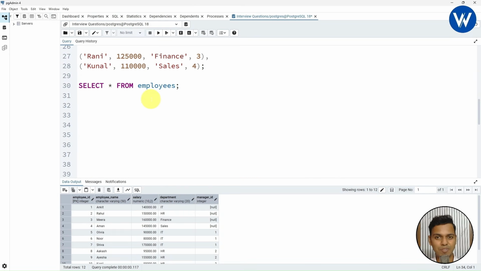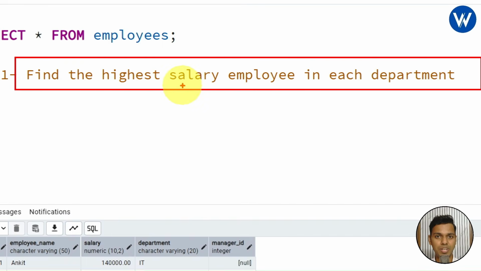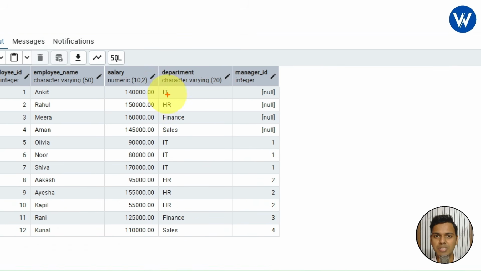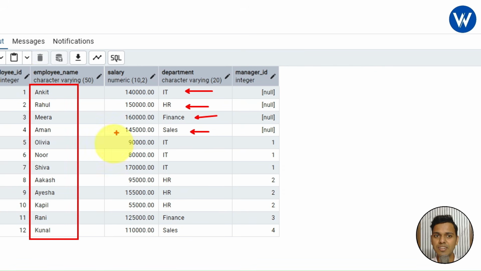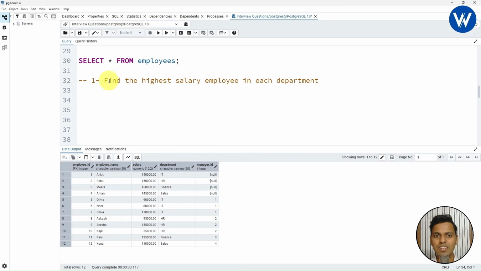Now let's see the first interview question. The first interview question is, find the highest salary employee in each department. I hope you guys understood the question, right? So basically inside the department column, four different departments are available: IT, HR, finance and sales, right? Here we can see the repetition of each department. Now for each department, we need to find the employee whose salary is highest. So basically we need to find the highest salary employee in each department. And now let's see practically how we can find the solution for this first interview question.